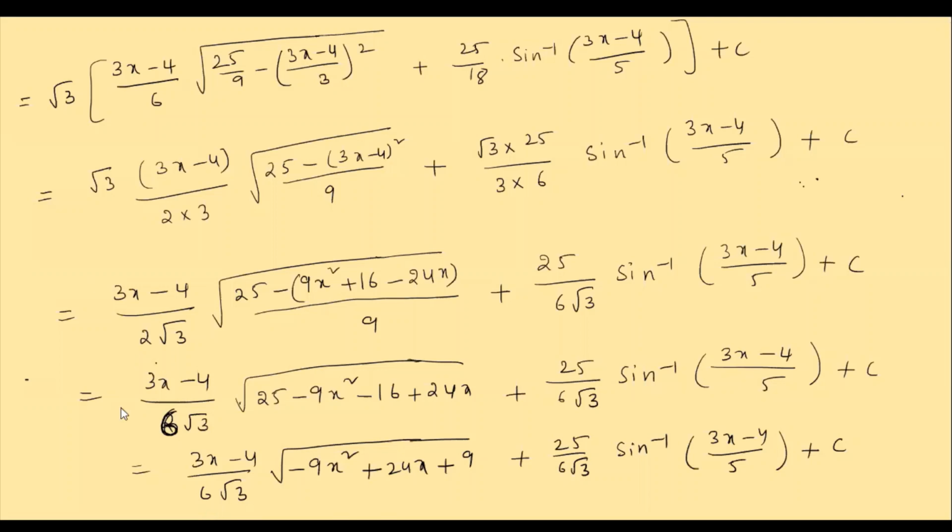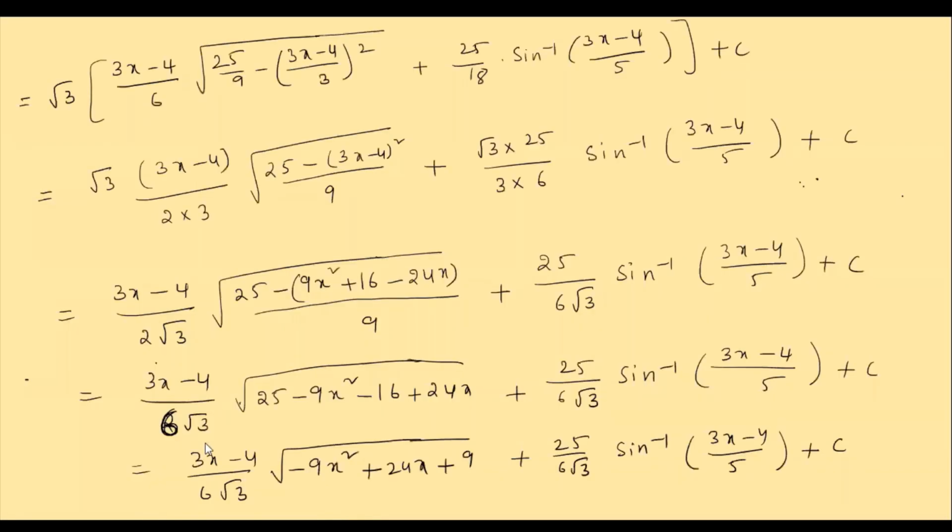Last step, children, here 3x minus... so it is now 3x minus 4 by